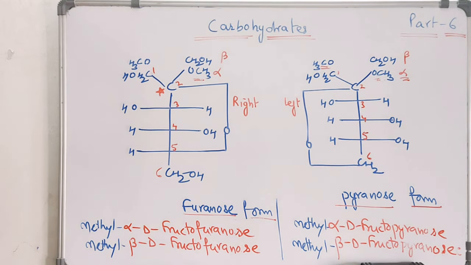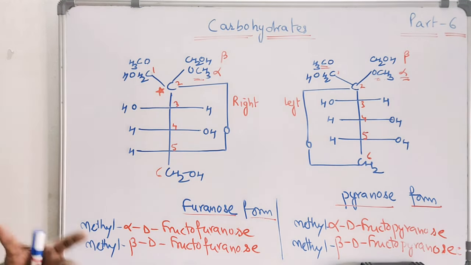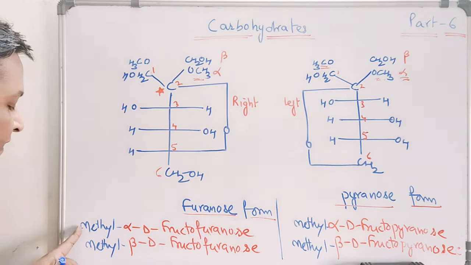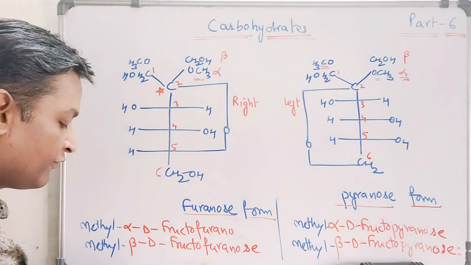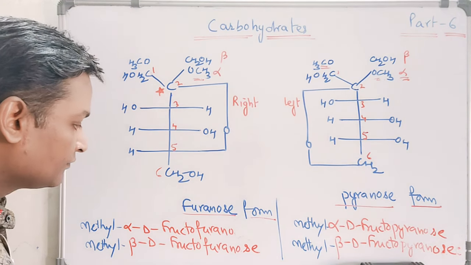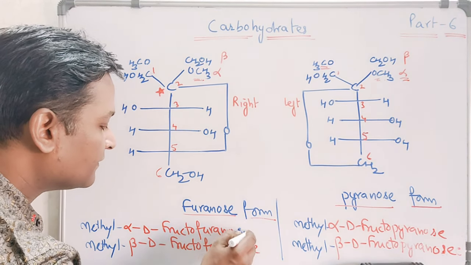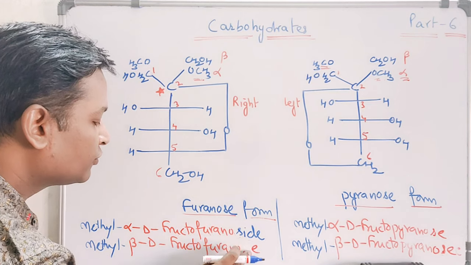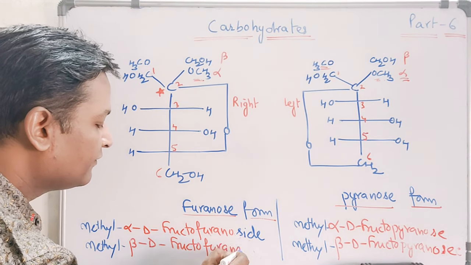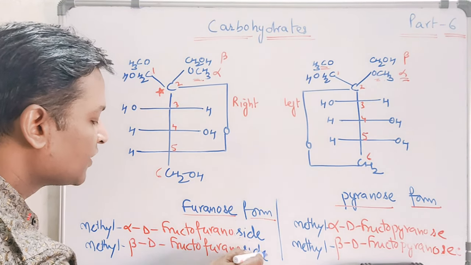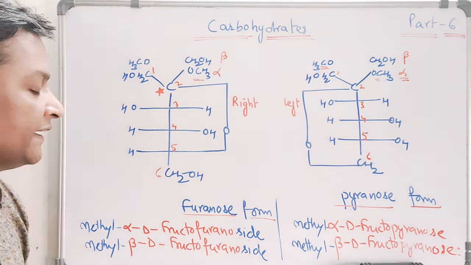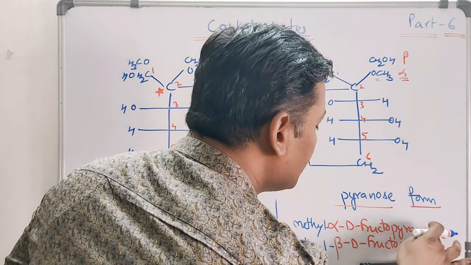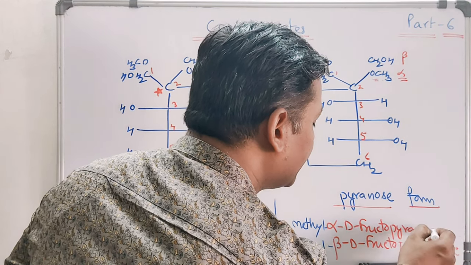So in case of acetal form of fructose, one main difference you will observe is that you will write here methyl alpha D fructo, not furanose now. You will write here furanoside. In case of pyranose, in case of acetal, you write pyranoside. So name of this is methyl alpha D fructofuranoside. Methyl alpha D fructopyranoside.